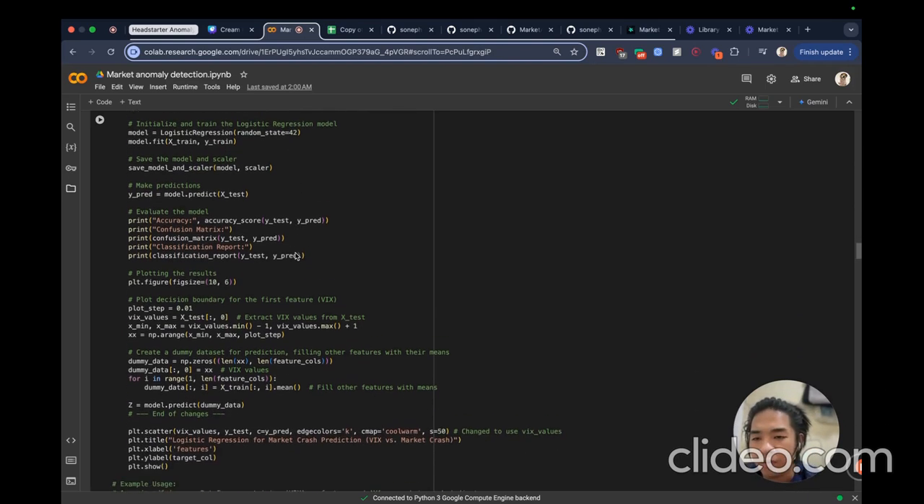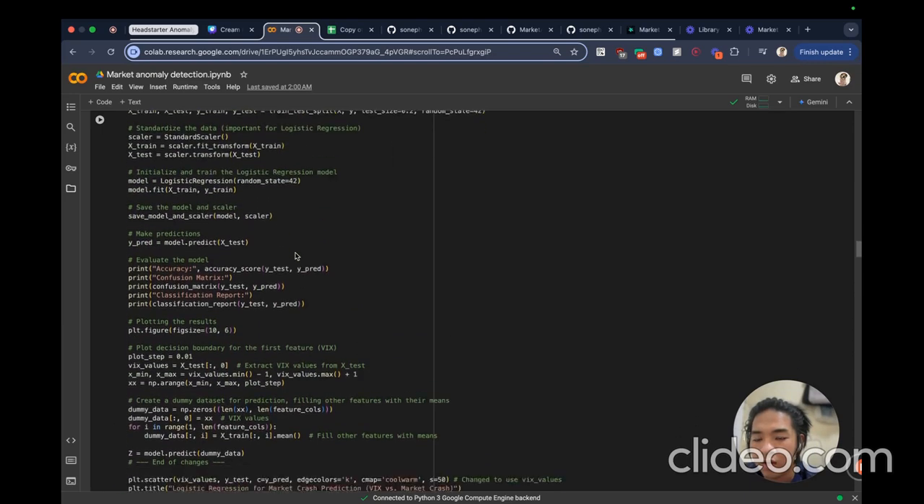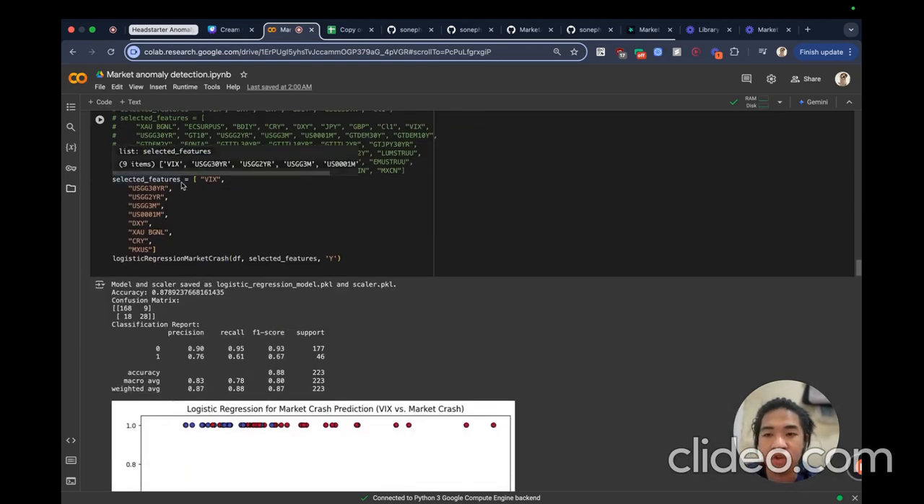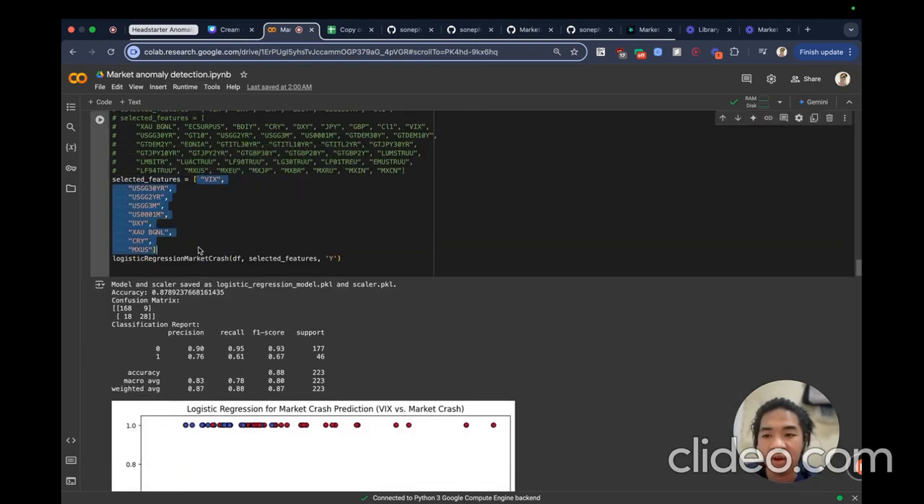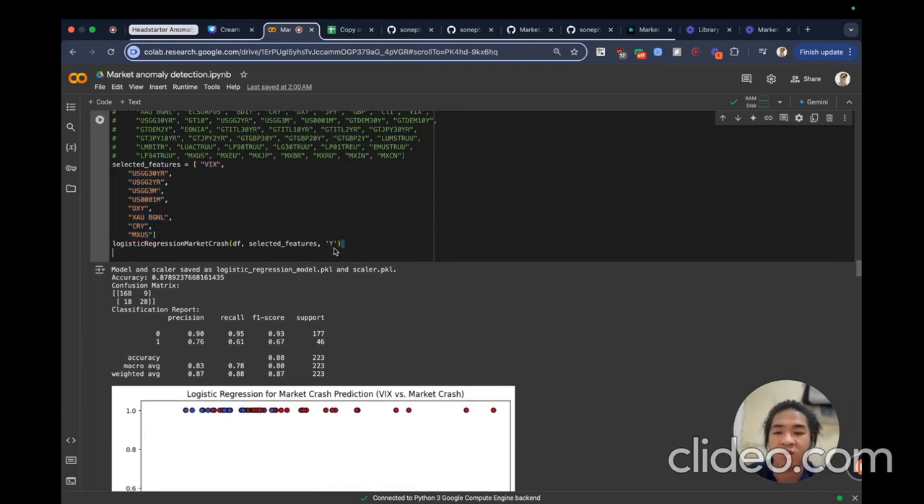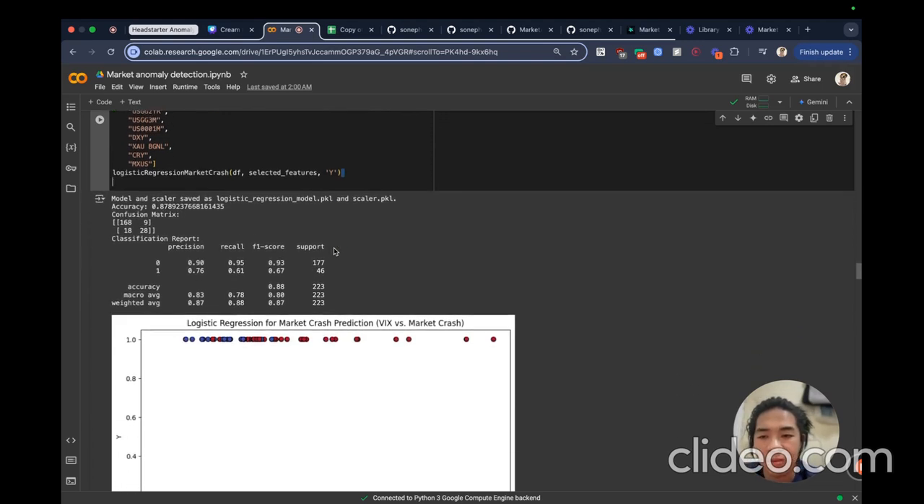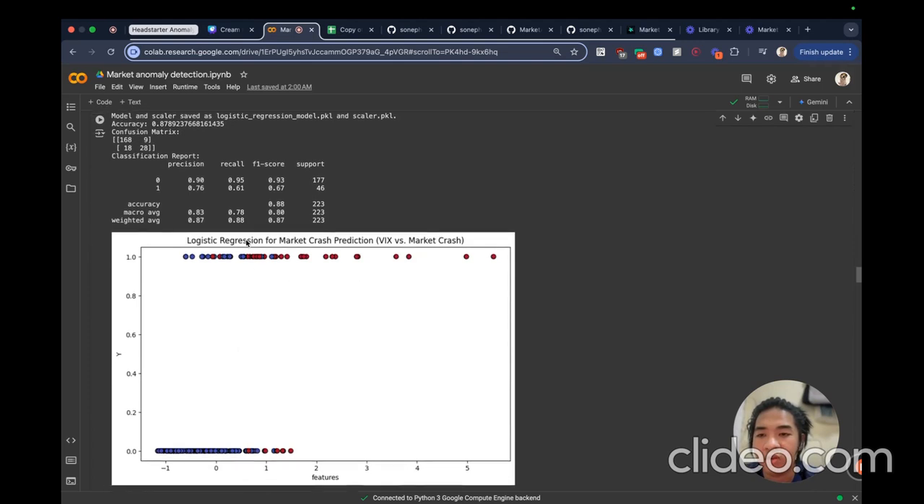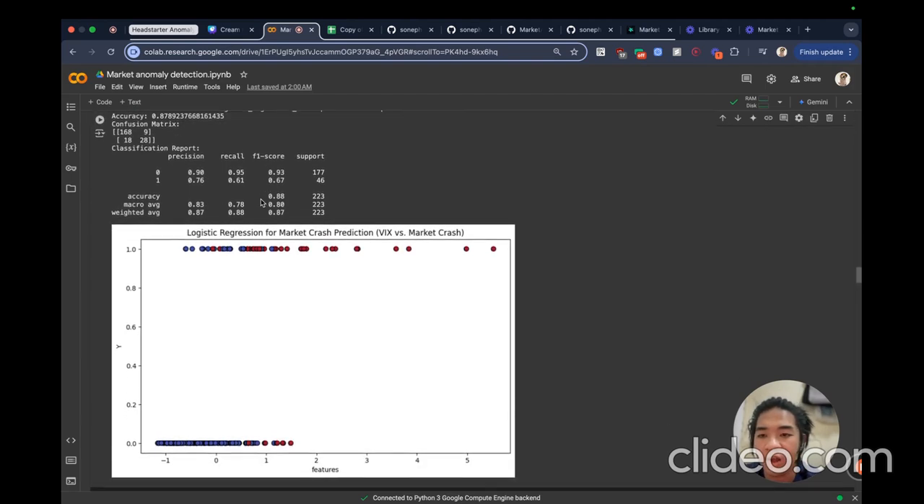Even with the different types of stock data, I might need to change my approach, because there are inaccurate correlations between these data too. After I run this, I get the features, and I'm training with Y. So it's multi-dimensional. And here's the result: I got 87% accuracy.